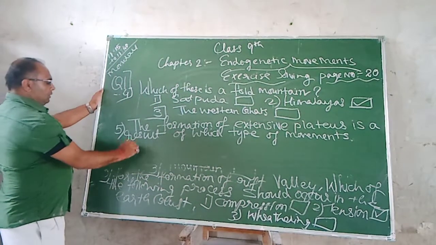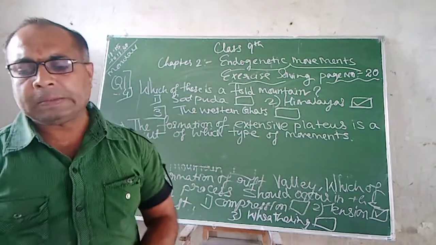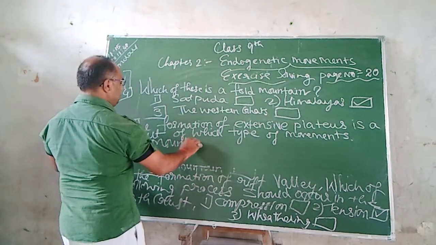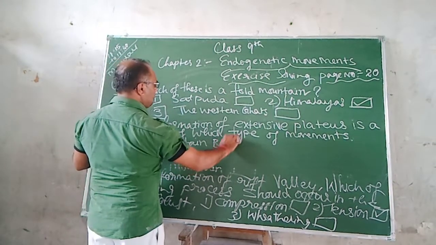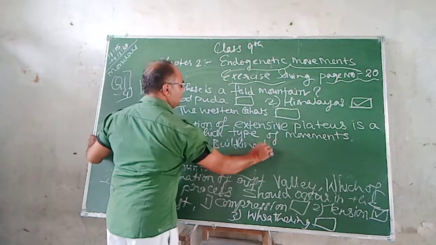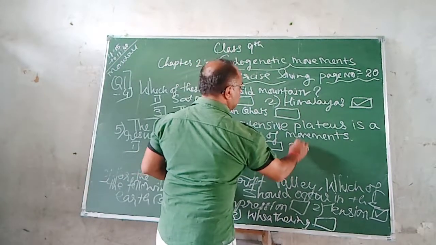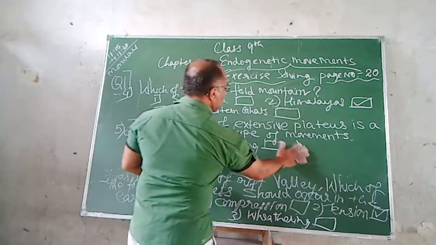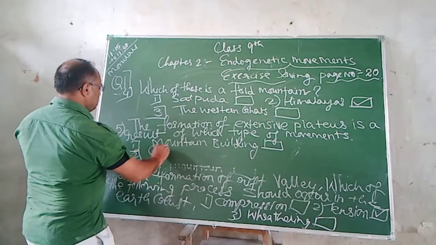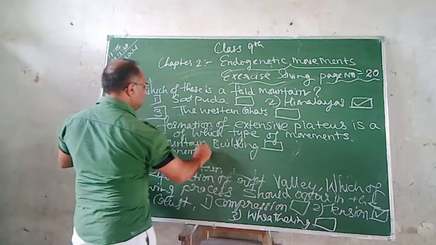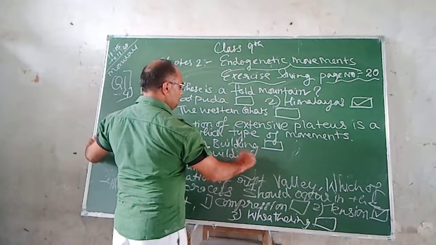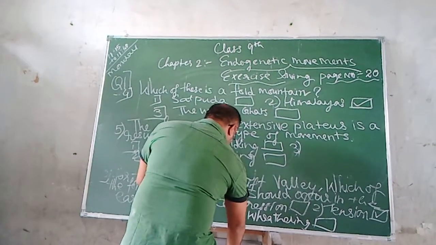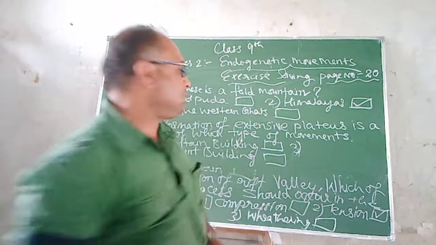Now the first option is mountain building. Second option is continent building. And the third option is horizontal.